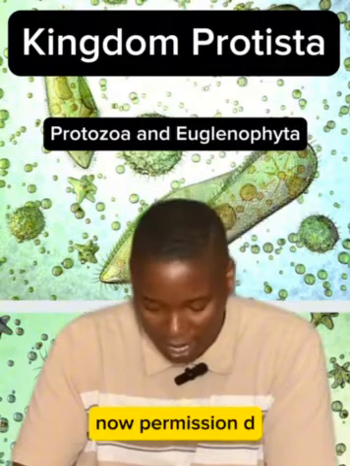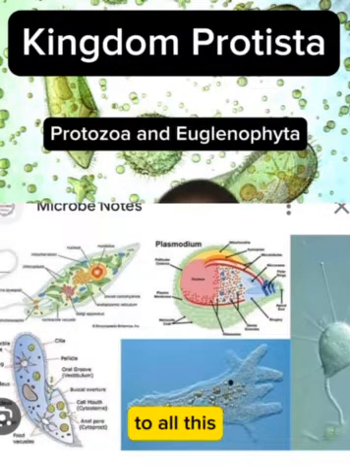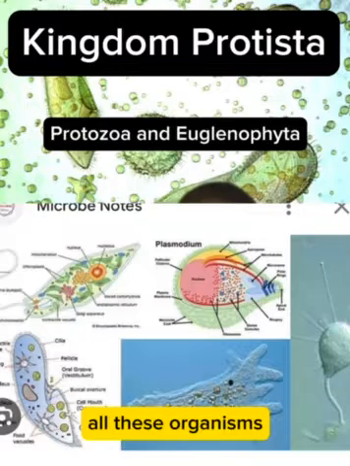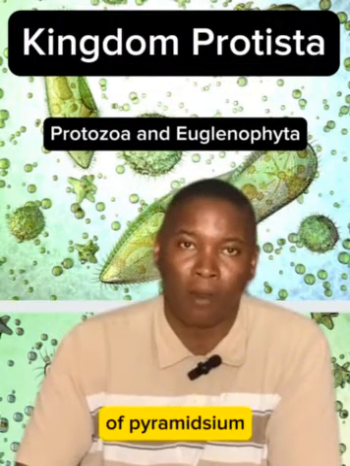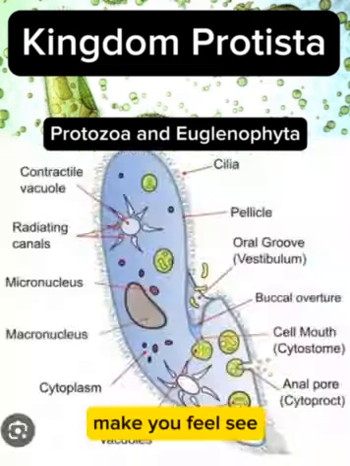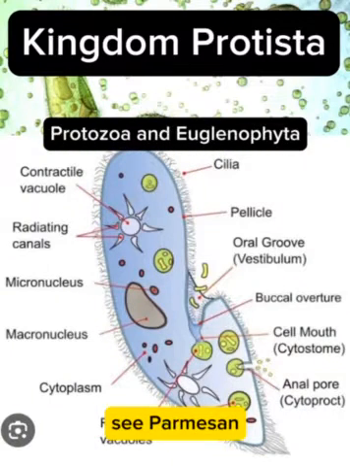Now paramecium dey, trypanosome dey too. All these organisms dem dey under protozoa. If you look at the structure of paramecium, I go put the diagram up make you fit see am. You go see say paramecium get cilia.